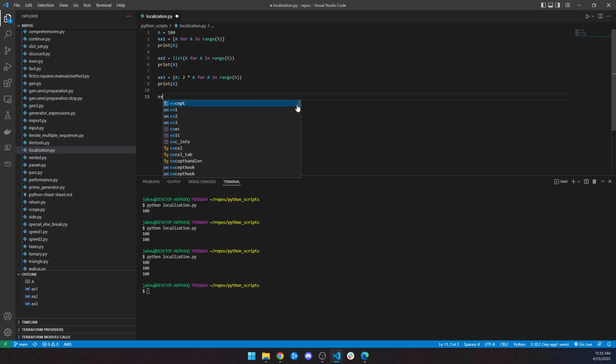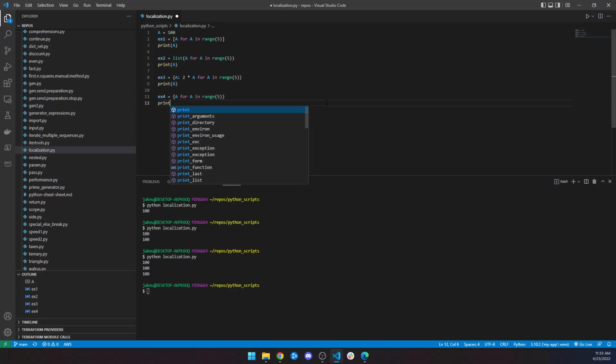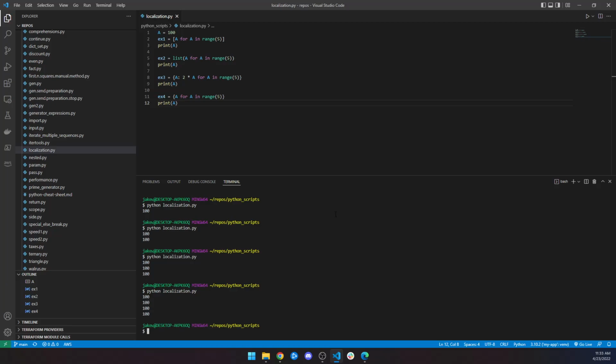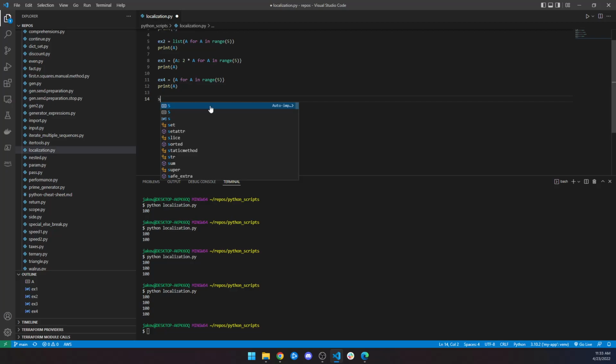And then let's make a fourth example and say set A for A in range 5. Oops, equals. And then let's print big A. What do you think that prints out? You guessed it, 100.